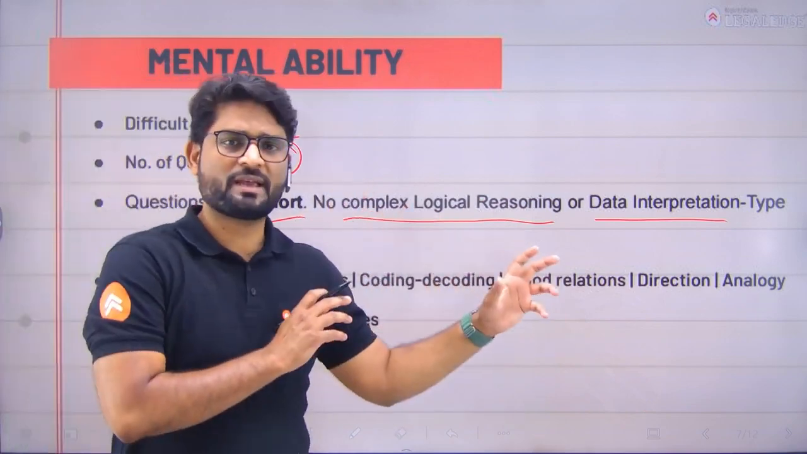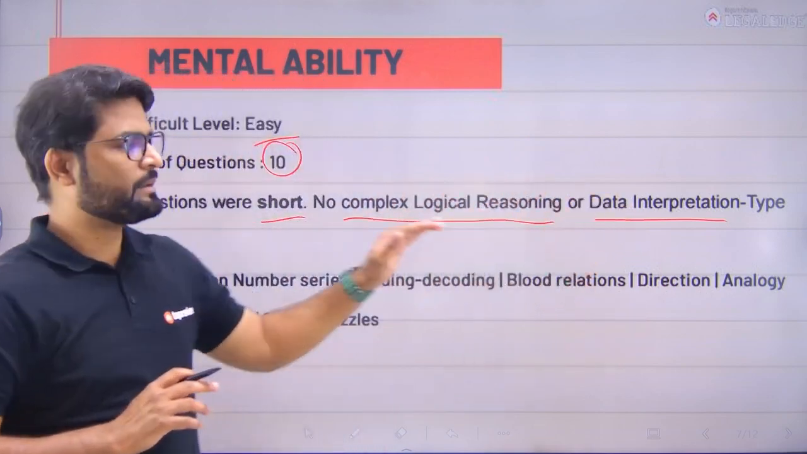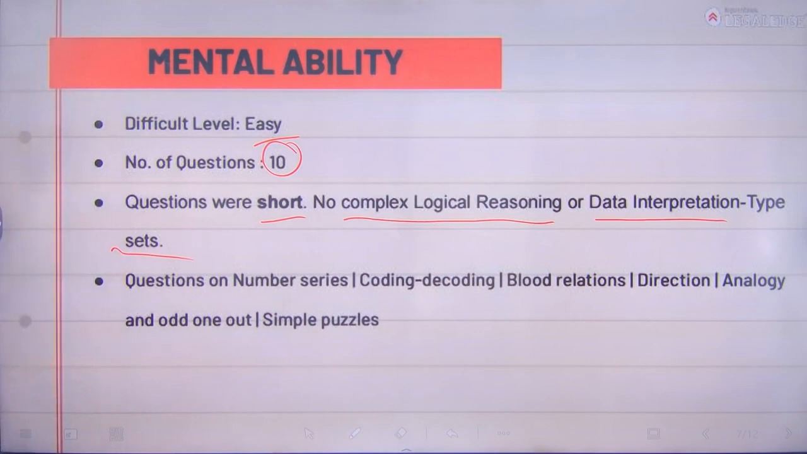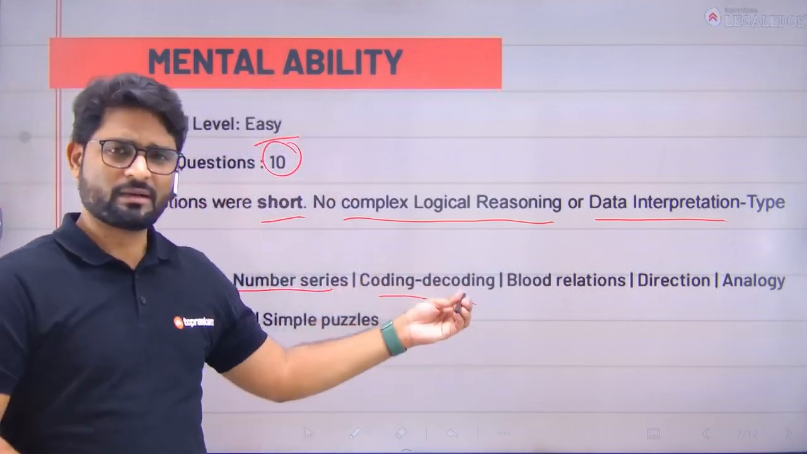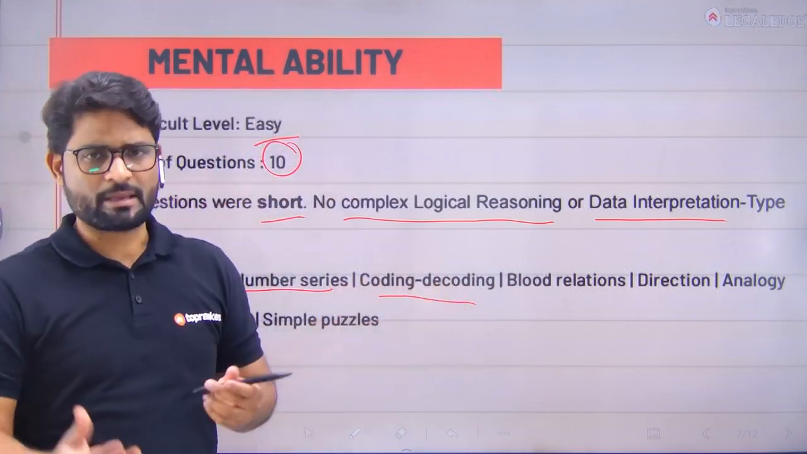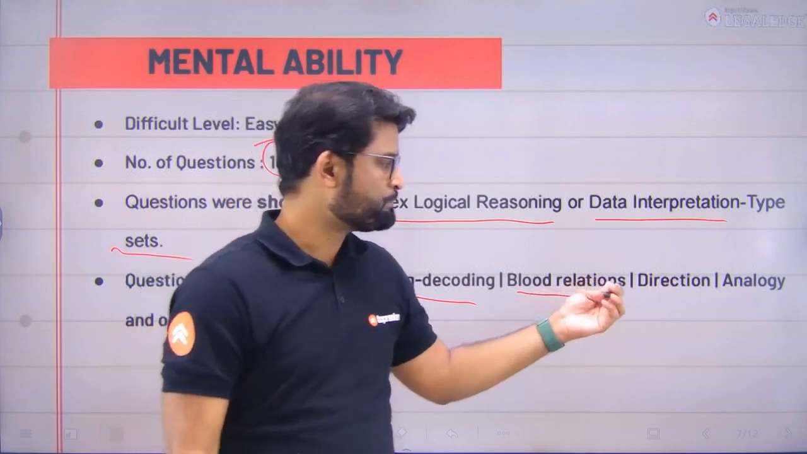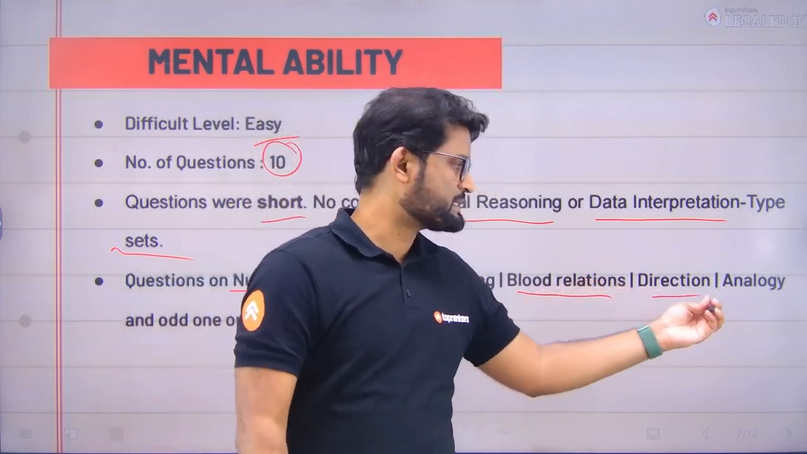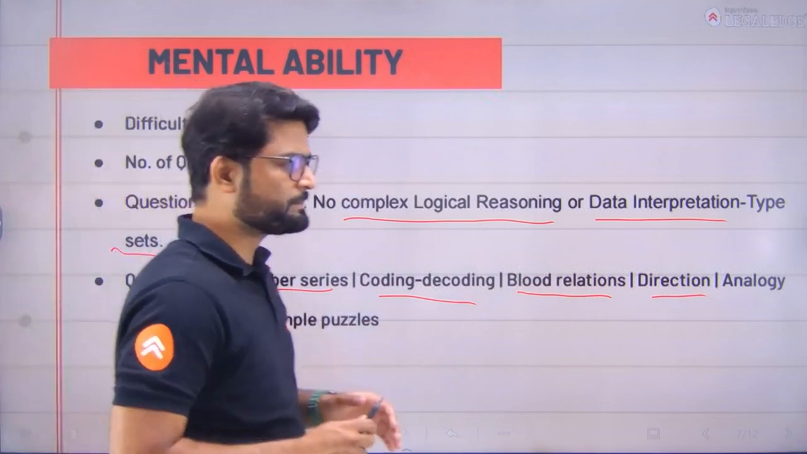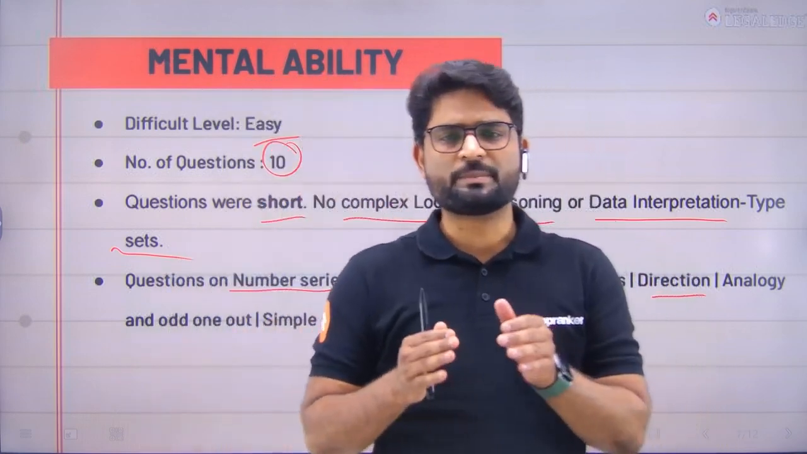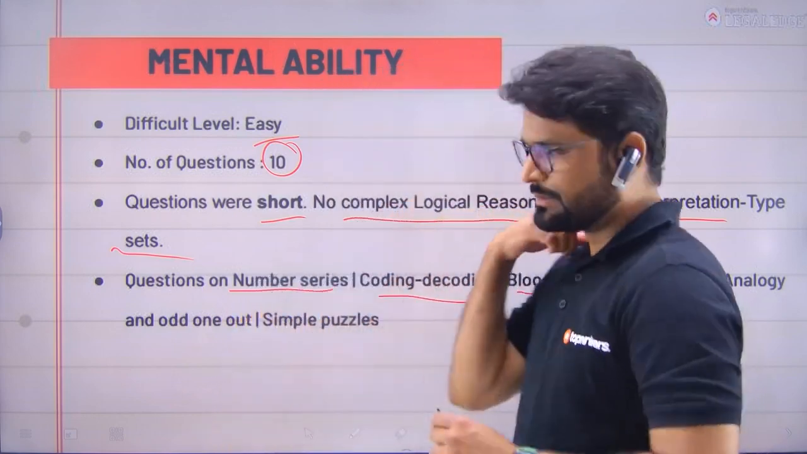The complex topics we have in the logical reasoning part were clearly missing in this section. Questions on number series were there. Questions on coding-decoding were there. These are all regular topics of analytical reasoning. I'm sure you might know this. Blood relations, one of the easiest chapters in analytical reasoning. Direction sense test, analogy, odd one out, simple puzzles. So this section of 10 questions was mostly on very regular topics from analytical reasoning.